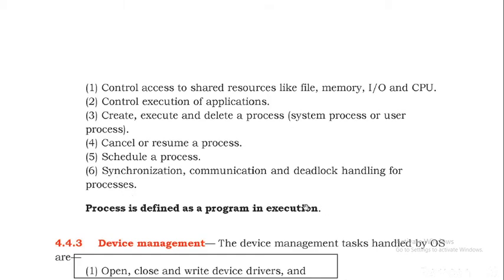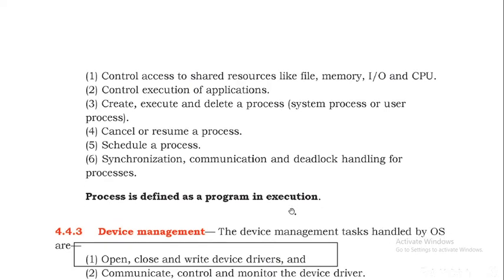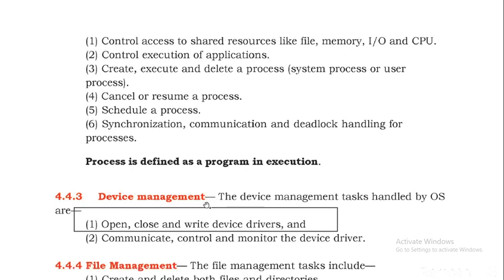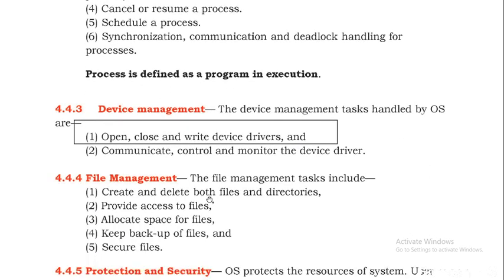Synchronization and communication from one process to another process will be very easy. And deadlock handling for processes. Deadlock handling means what? If a particular event fails, that will be handled by this operating system with the help of the deadlock handling feature. So process is defined as a program in execution generally. You can write this sentence, must and should. Okay. And also we have device management.